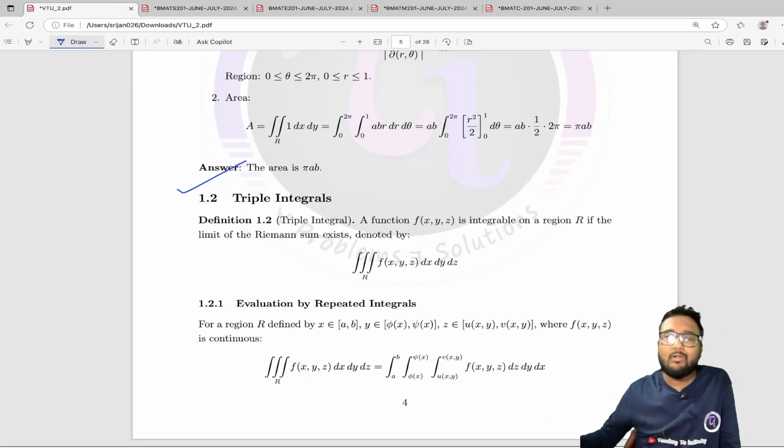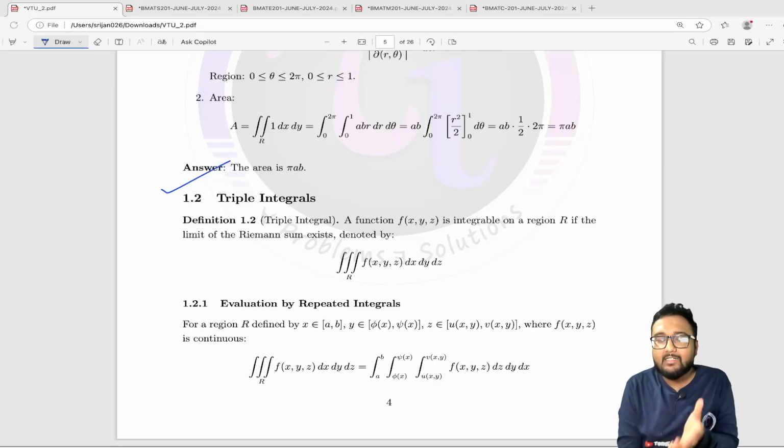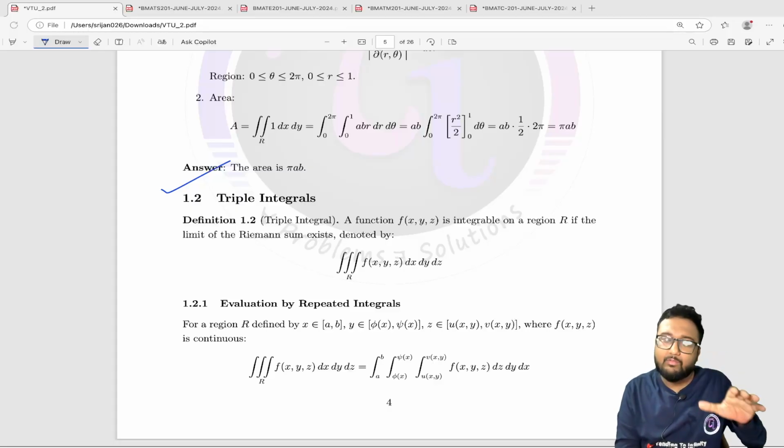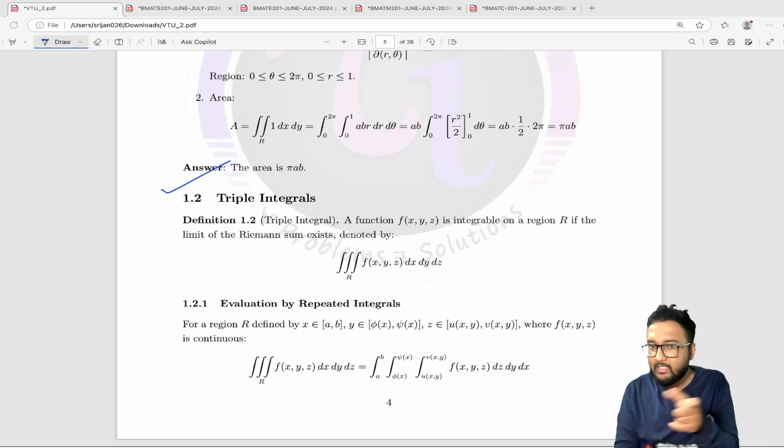They will not increase the difficulty in all the possible ways, since here we are having three variables x, y, and z. So the function and the limits will be on the easier side. So just carefully do the integration. While integrating with respect to x, take the limit of x. While integrating with respect to y, take the limit of y, and same for z. You can see the formula here, the representation here, and that is it.